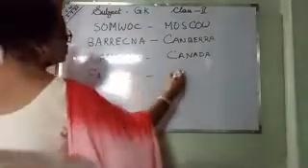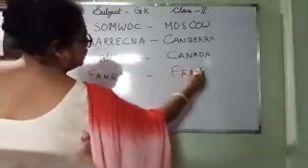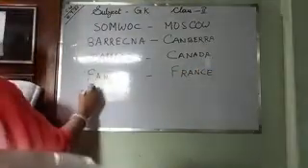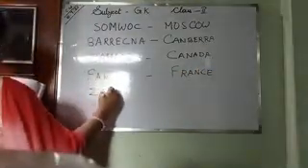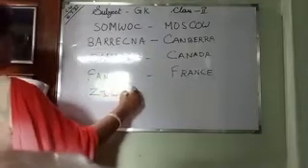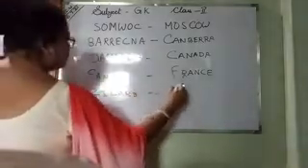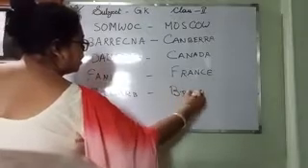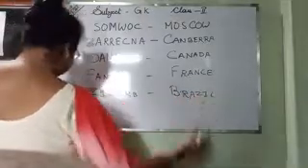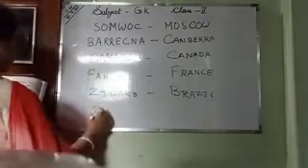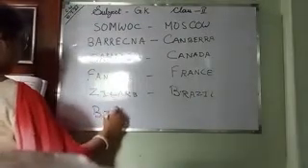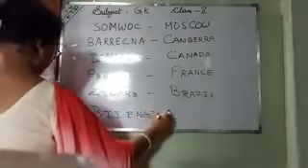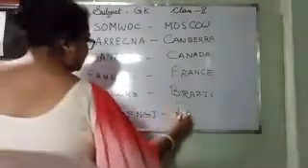Then F-A-N-R-E-C. This is France. F-R-A-N-C-E. France. Then Z-I-L-A-R-B. What is it? Brazil. B-R-A-Z-I-L. Brazil. Then B-I-I-E-N-G-J. This is Beijing.